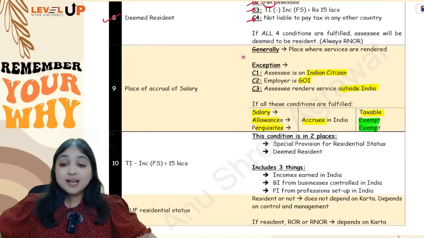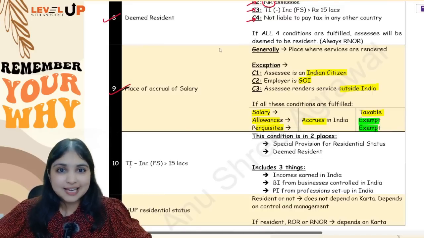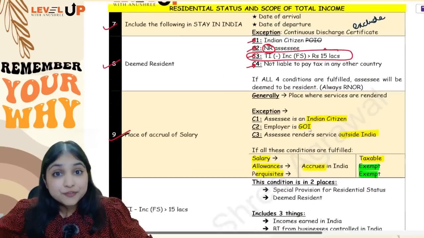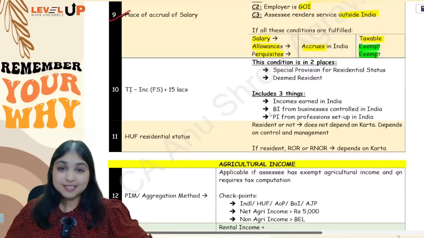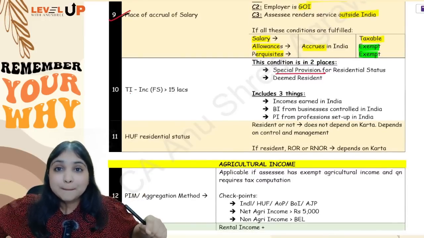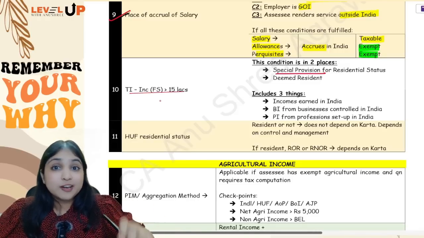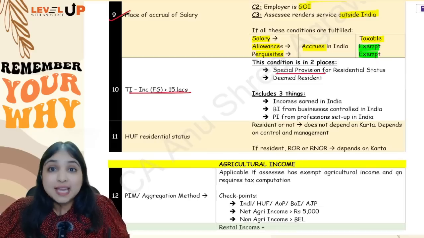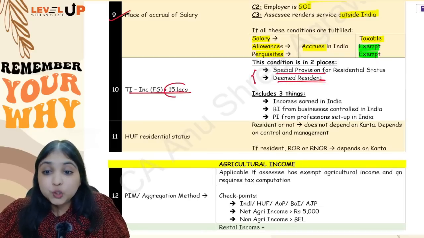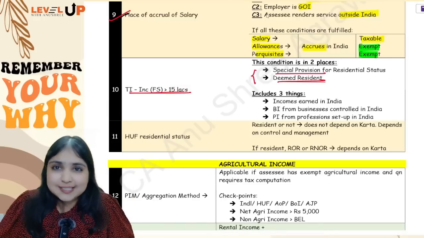Okay guys, then comes your 10th adjustment. In the 10th adjustment, we're talking about this 15 lakhs calculation. See, just now we saw the 15 lakh calculation in a deemed resident point. This 15 lakh calculation is there in two places in your syllabus, guys. One is in special provision. To find residential status, if you want to apply the special provision, then this condition should be fulfilled. Total income minus income from foreign sources should be more than 15 lakhs. Same condition you have in deemed resident also. Now in both of these places, when you're doing this 15 lakh calculation, you have to keep in mind one small point only. Easy only, listen to me.